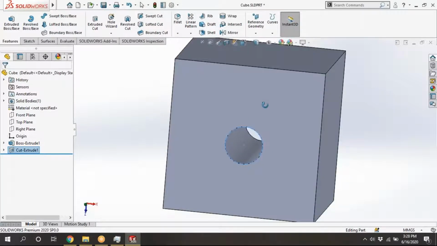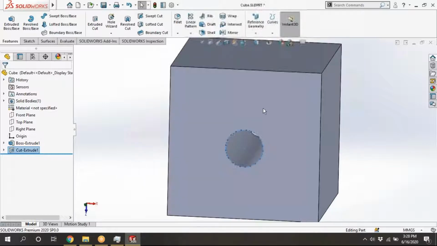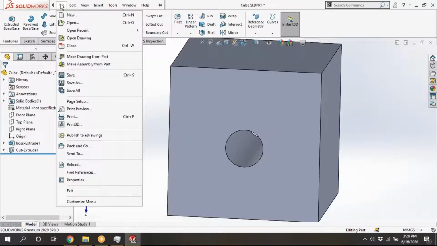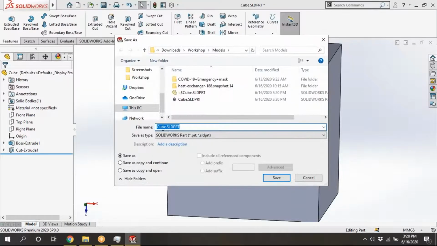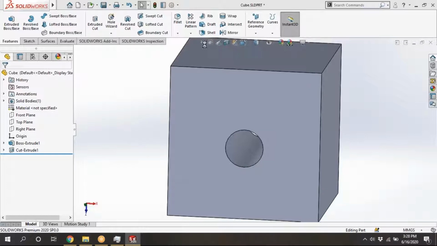Means we are disturbing that side. What will happen to the number of triangles? We will see. We have removed some portion. We'll save it as a cube with hole, Cube hole SLDPRT.